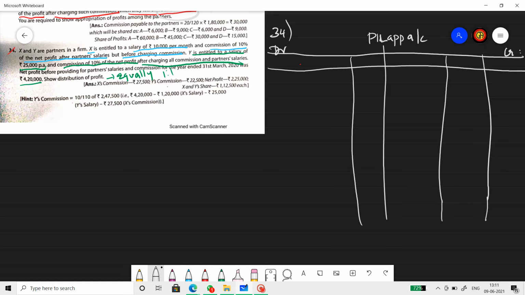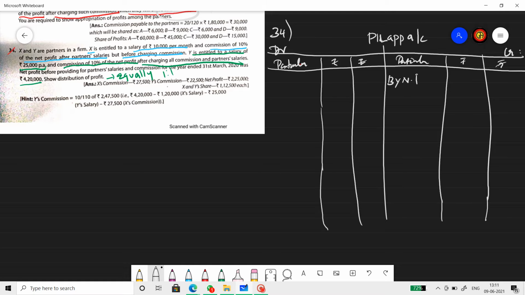Now, particulars, amount, particulars, amount. What is the net profit?